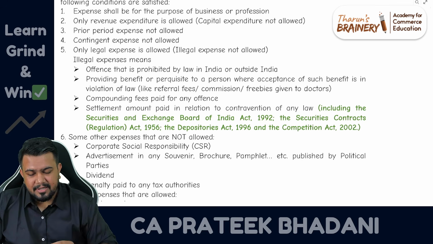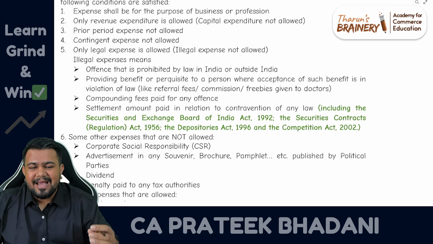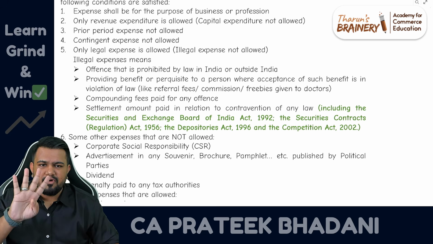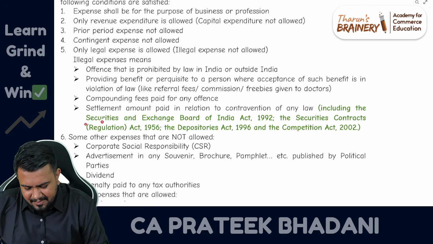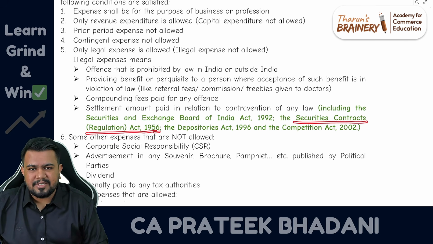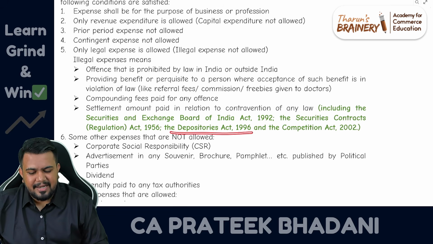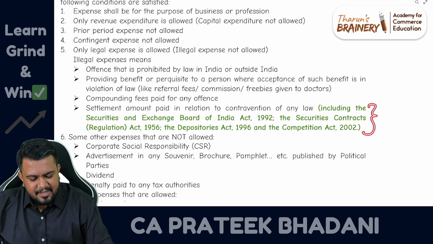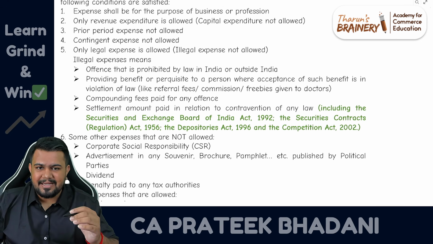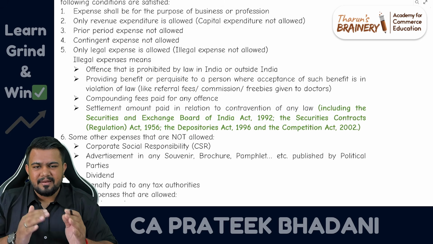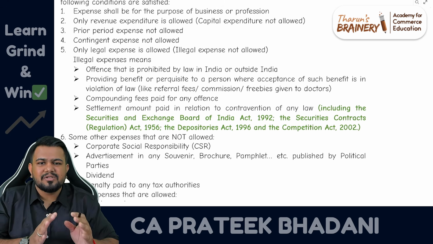What is the clarification? Even if the assessee has paid a settlement amount to settle the penalty as per 4 acts, that is what? The SEBI Act, that is the Securities and Exchange Board of India Act 1992, then the Securities Contracts Regulation Act of 1956, then the Depositories Act of 1996 and the Competition Act of 2002. Even if the settlement is paid in respect of these 4 acts, still it will not be allowed as deduction. Fine. So clear? Earlier also not allowed as deduction, now also not allowed as deduction.